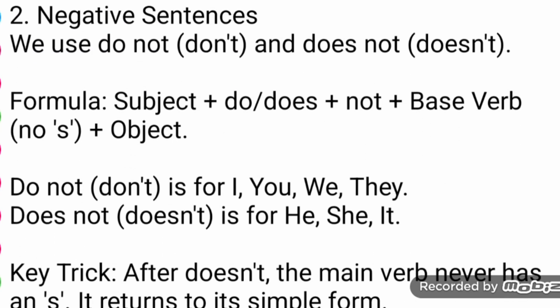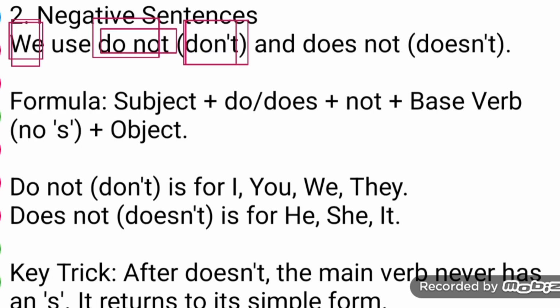Now the negative sentence. When you have this group of subjects, for example I, you, we, they, the students, trees and bottles, in the negative you have to use do not or don't.